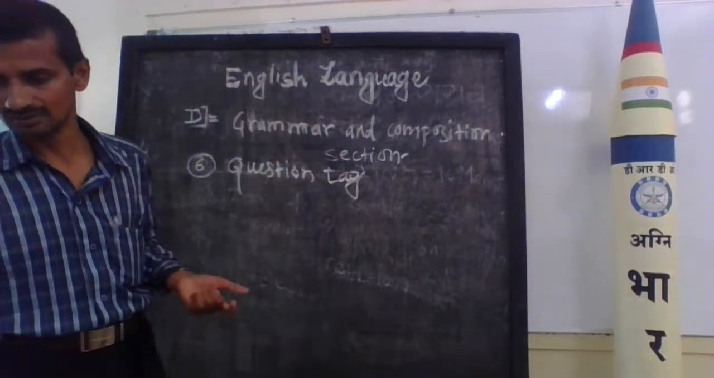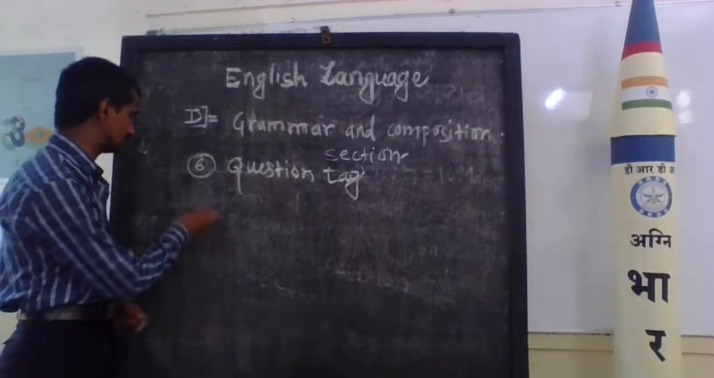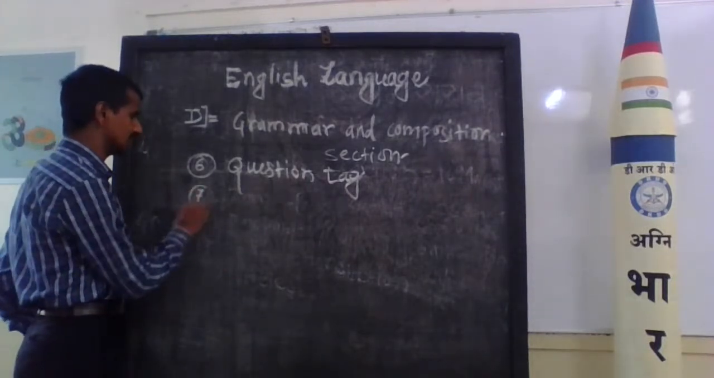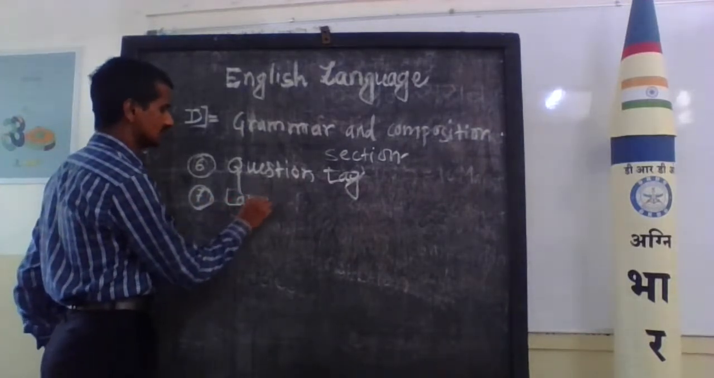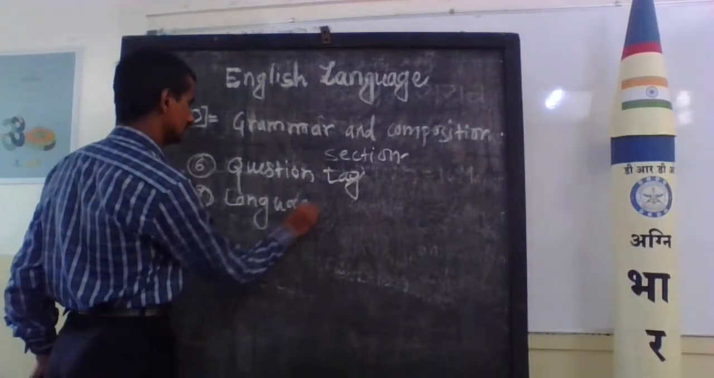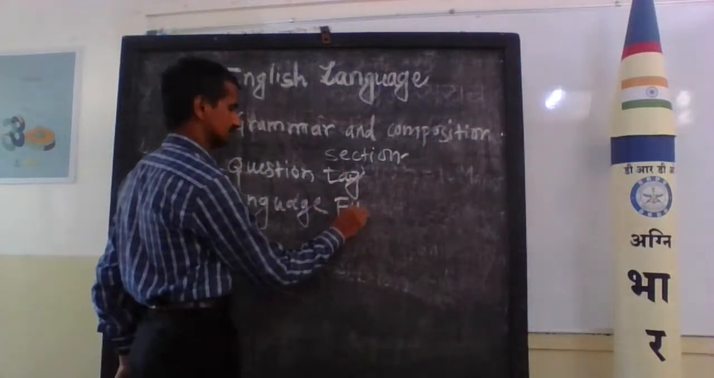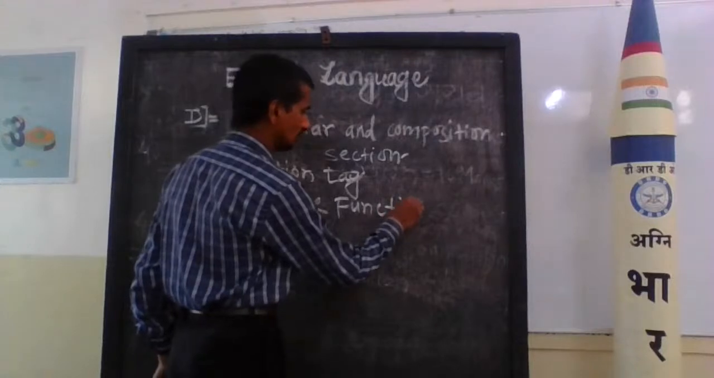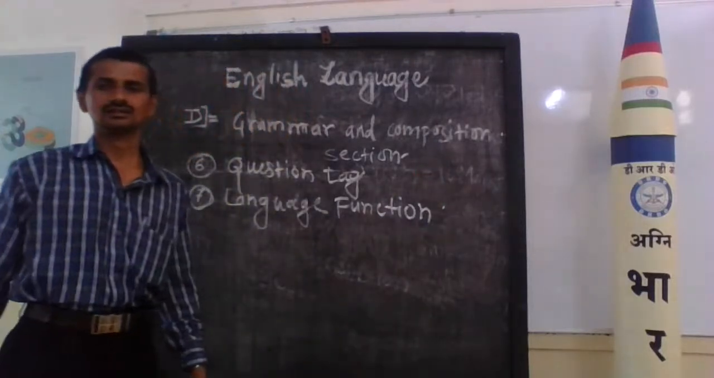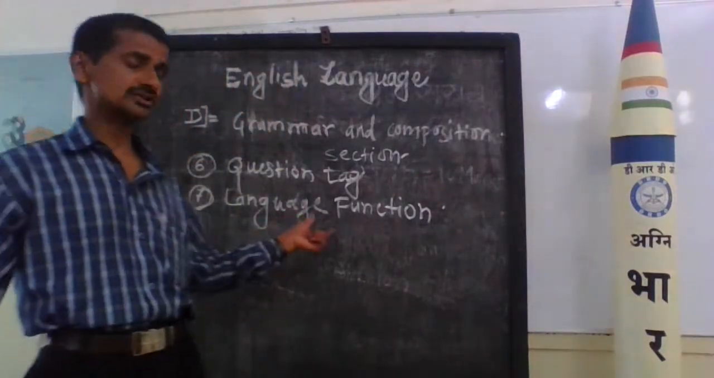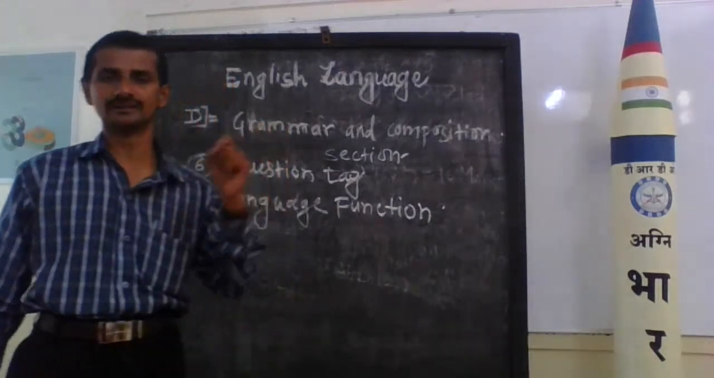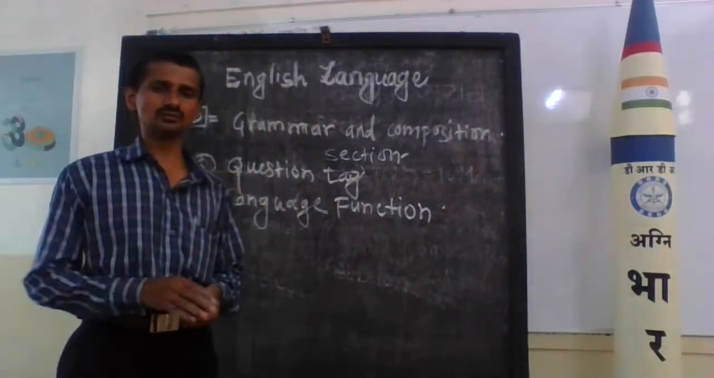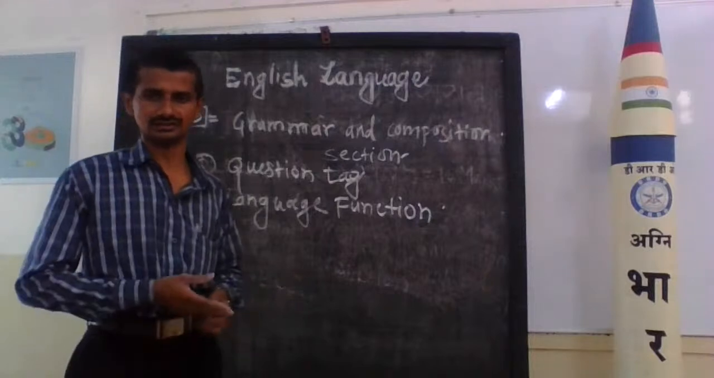Next grammatical unit, we'll discuss here the language functions. The number 7 is language function. This task is very important here. Generally we know that the function of language is communication. And in communication, we get different types of communications.